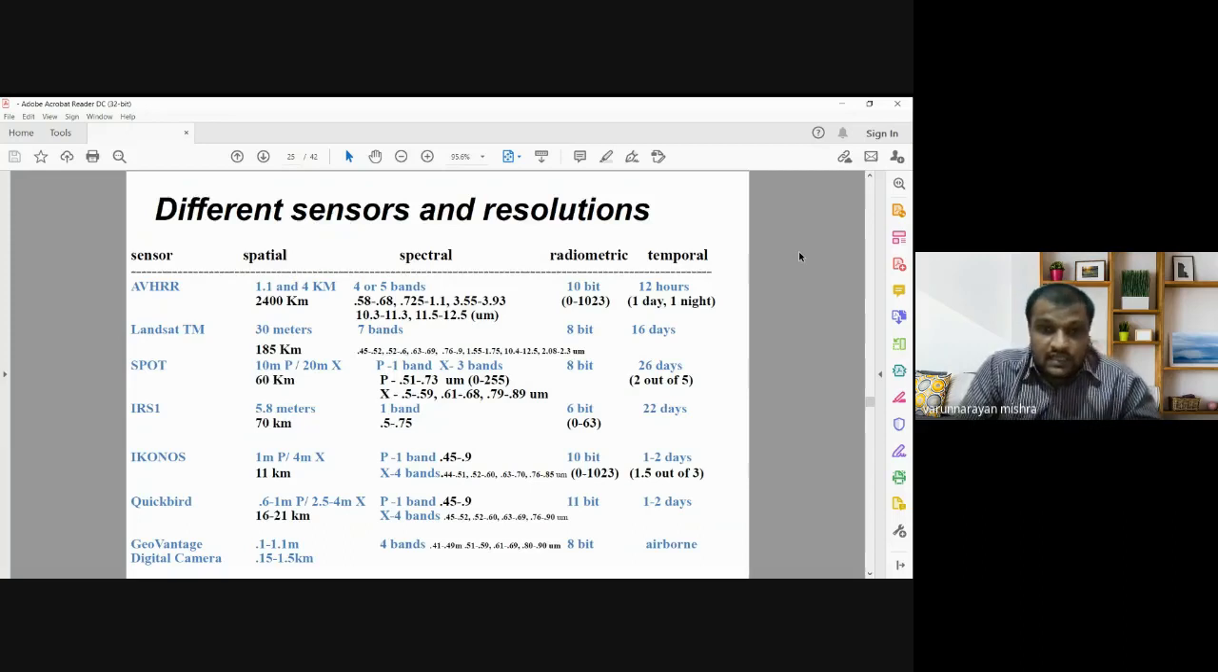Like the AVHRR sensor has a 1 day temporal resolution, whereas Landsat TM has a 16 day temporal resolution. Spot has a 26 day temporal resolution. Okay, different sensors will have different characteristics, different properties in terms of spatial resolution, spectral resolution, radiometric resolution, or you can say the temporal resolution.